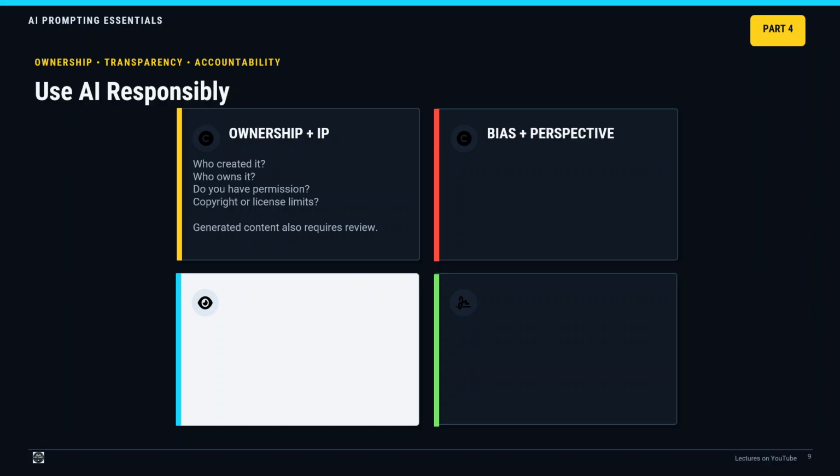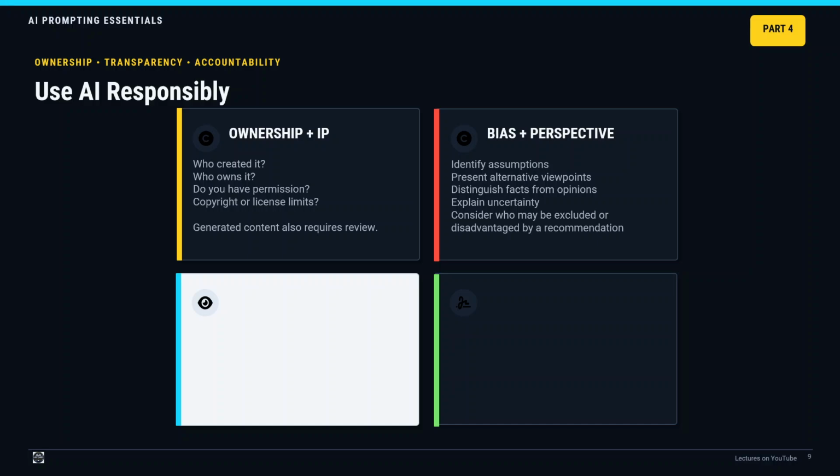Bias and alternative perspectives. AI may reproduce biased or one-sided framing. This does not mean every answer is unusable, but it means sensitive or people-related outputs require critical evaluation. Ask AI to identify assumptions, present alternative viewpoints, distinguish facts from opinions, explain uncertainty, consider who may be excluded or disadvantaged by a recommendation.